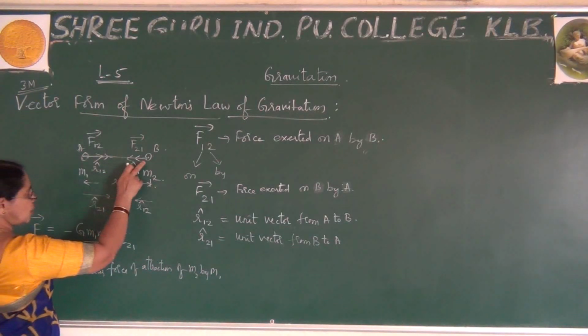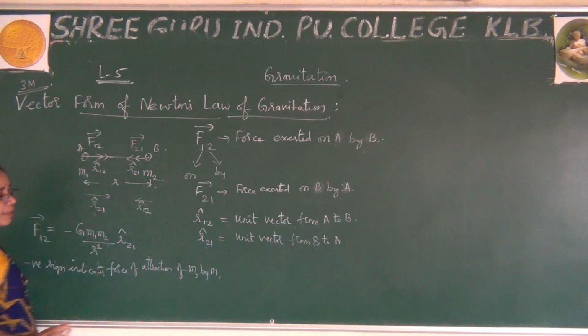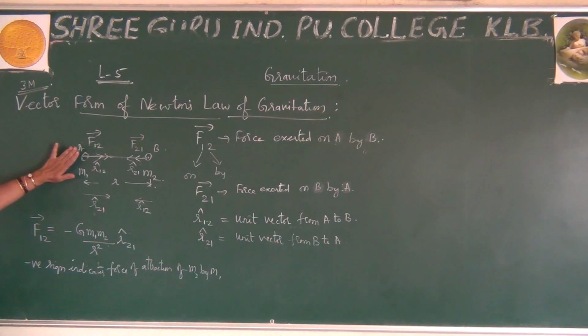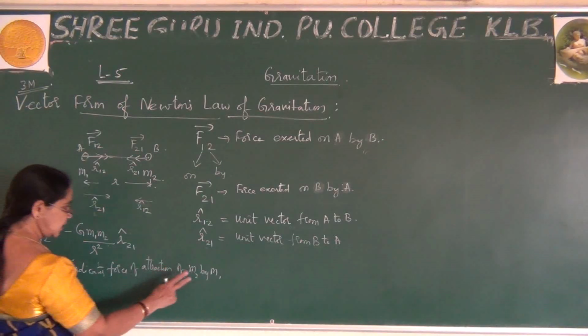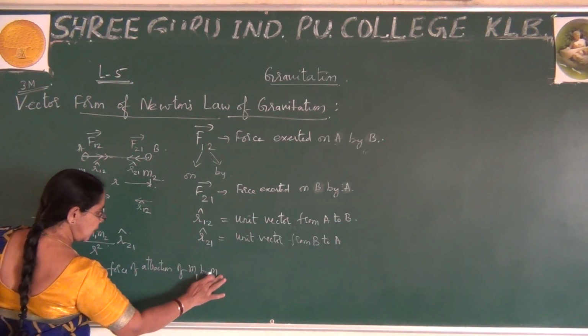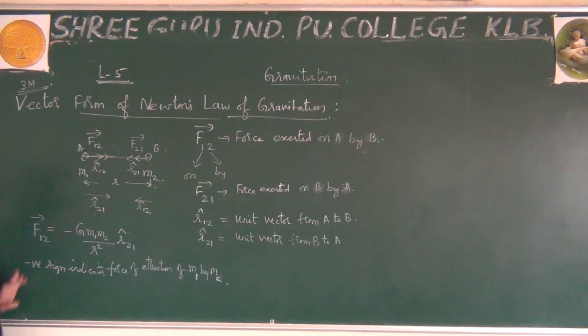So there is an attraction of mass M2 by M1. That is nothing but M1 attracting mass M2. For your convenience, this is the first particle. The force on the first particle M1 by M2, like this.